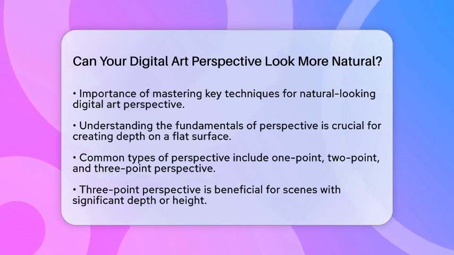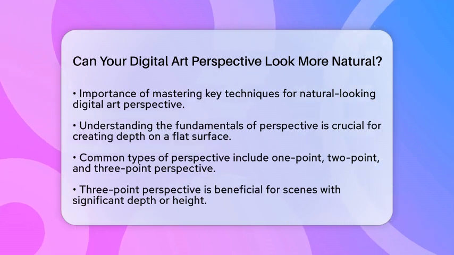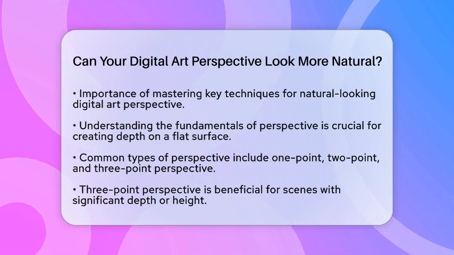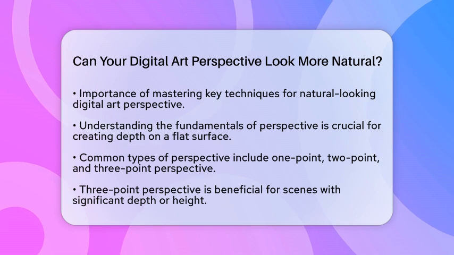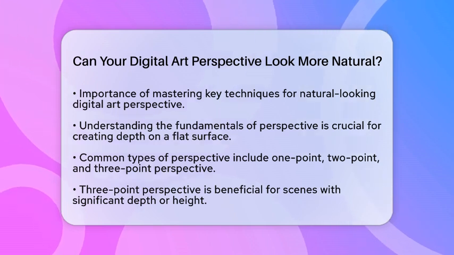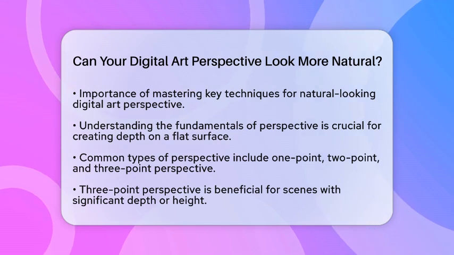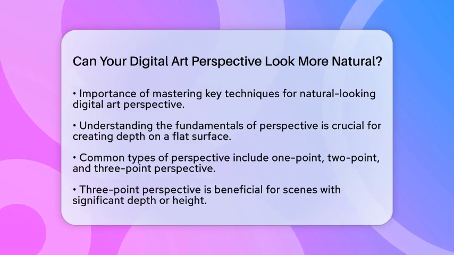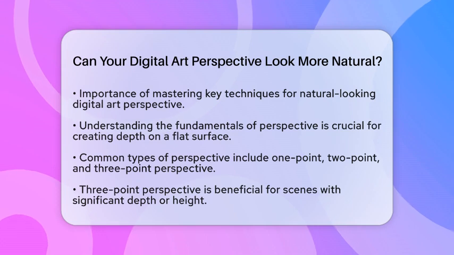First, understanding the fundamentals of perspective is essential. Perspective is how we represent three-dimensional objects on a two-dimensional surface. This creates an illusion of depth and space. The most common types are 1-point, 2-point, and 3-point perspective. 3-point perspective is particularly useful for scenes with strong depth or height. It uses 3 vanishing points, 2 on the horizon and 1 above or below. This method helps depict complex spatial relationships more realistically.